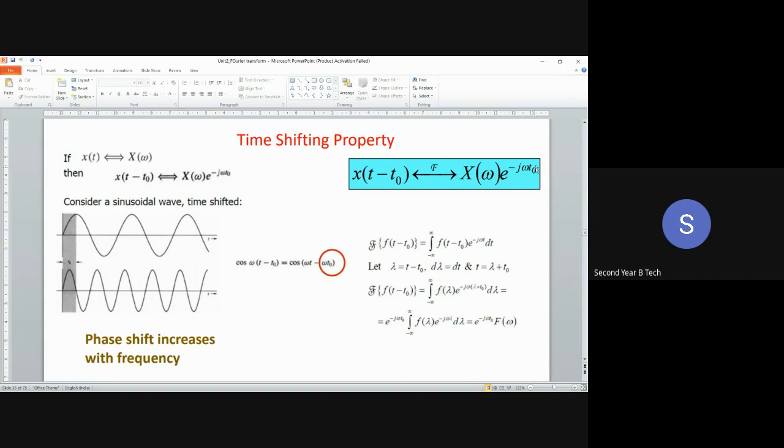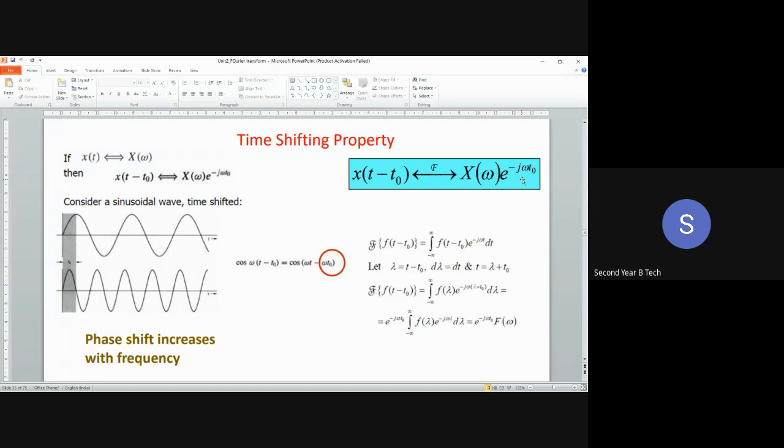Remember this: t minus t naught, a delay in the time domain, results in an added phase shift in the frequency domain. Magnitude will remain the same. No change in the magnitude will be there. This is called the time shifting property. I hope you have noted this property. Have you written it? Yes, ma'am. You are writing so fast?